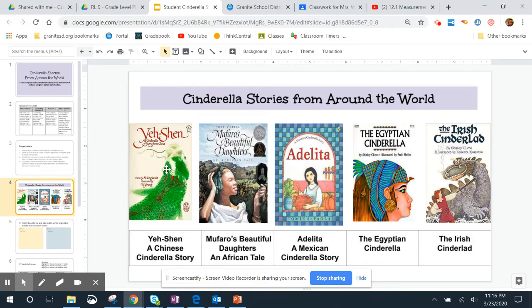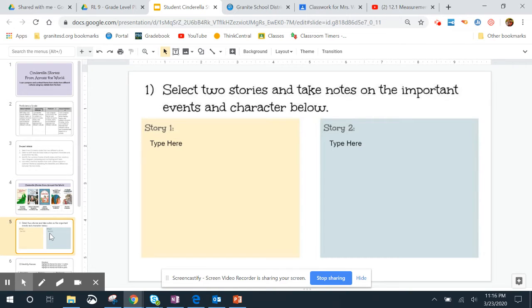If you click on any of these pictures, they will take you to a YouTube video where someone from that culture is reading the book to you. Again, you're going to pick 2 of these. If you want to listen to them all, great, but you need to pick 2 to do for your assignment. After you have picked yours, you're going to take some notes. So story 1, you're going to click on the text box and type your notes, and story 2, you're going to type your notes here.